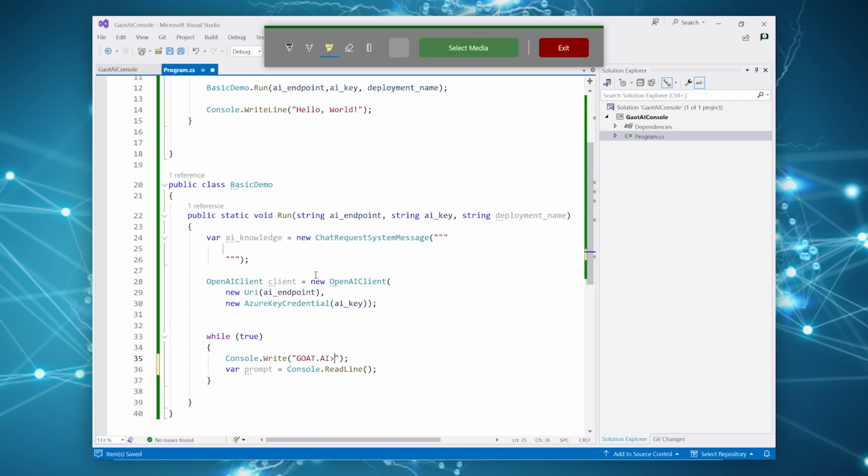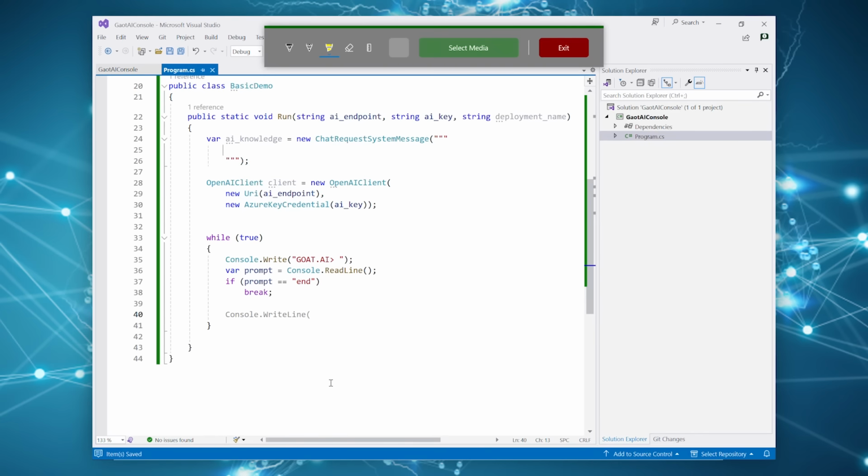So put a little, there you go. And if our prompt is end, then we know that we don't want to do the AI stuff anymore, so we're going to break out of the while loop. Down here is where we're going to do all the real work, right? So we're going to need a chat completion options object.